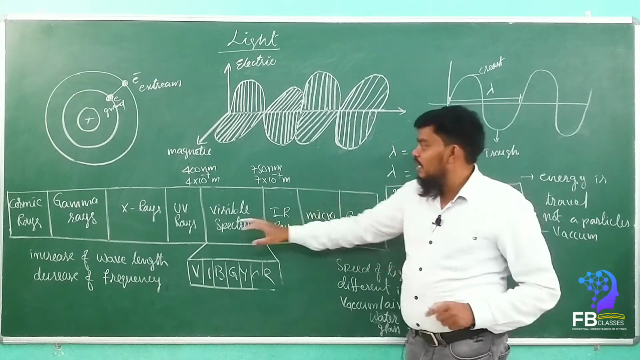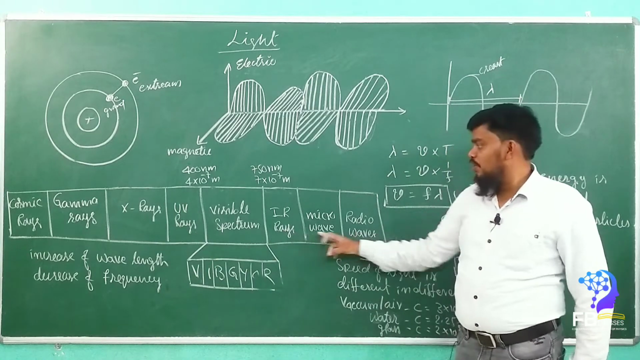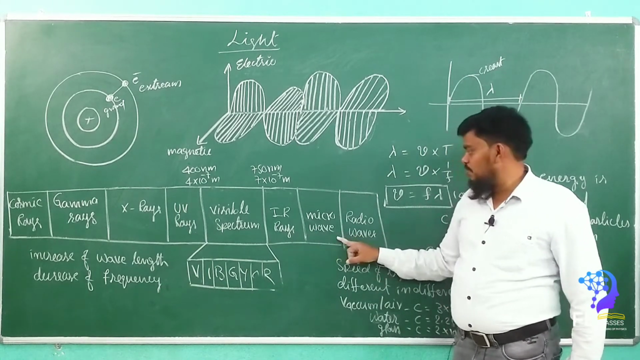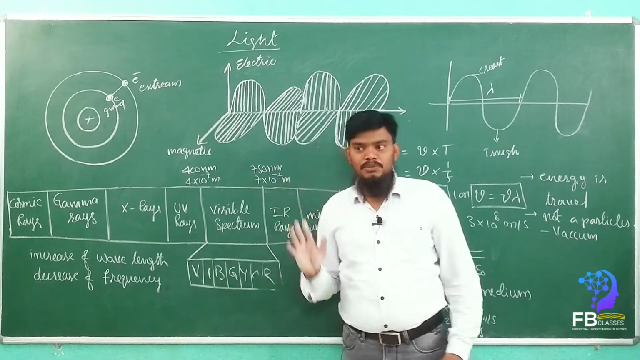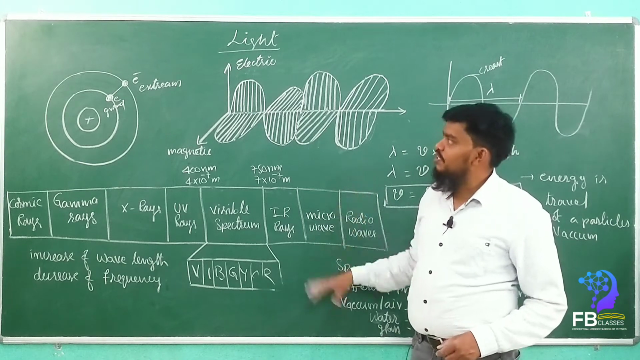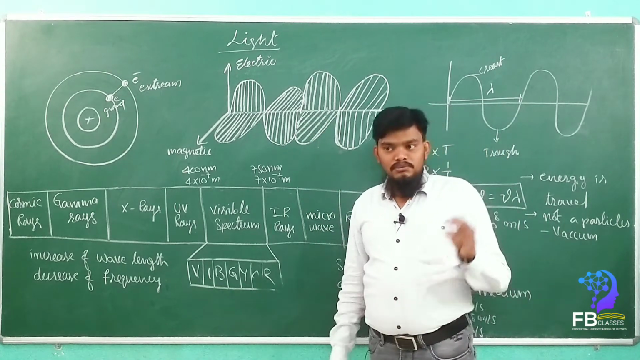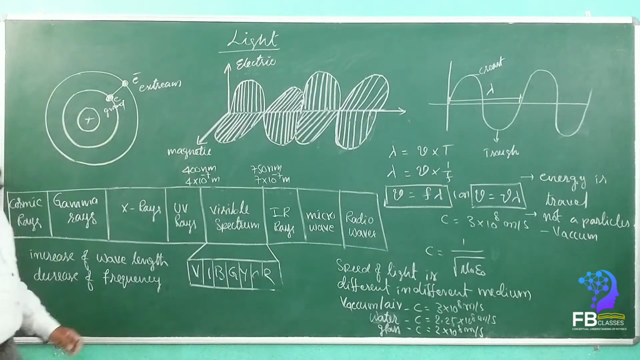X-rays can't be seen, UV rays can't be seen, gamma rays can't be seen, IR rays we can't see, microwaves and radio waves too. We can see only the visible spectrum. This is the range. Are you getting my point? Can you please make a note of it? Then we can go for the details of the light. Okay, can you please make a note of it?